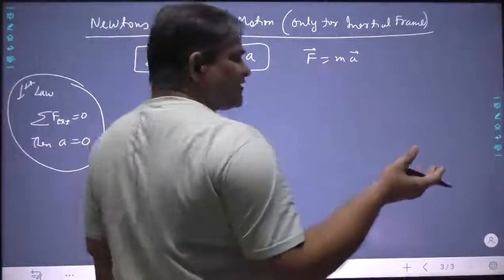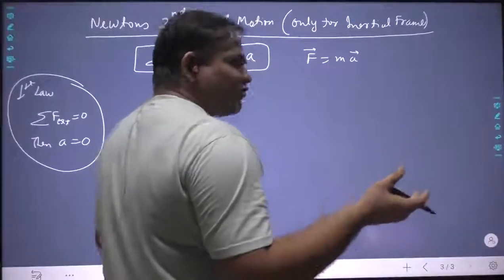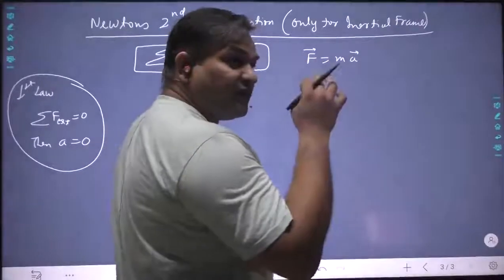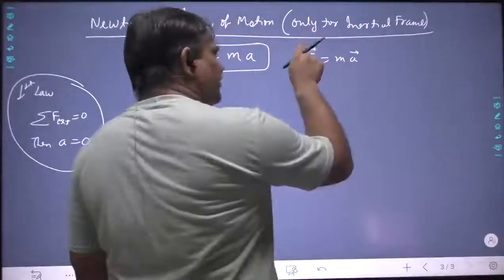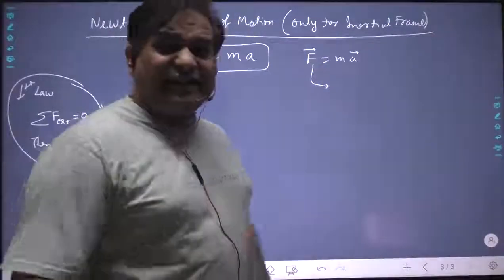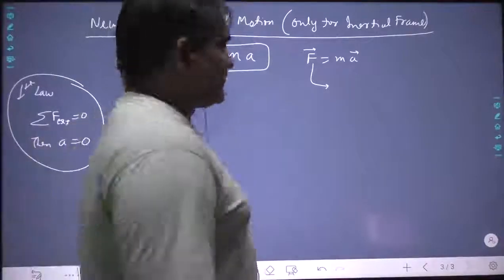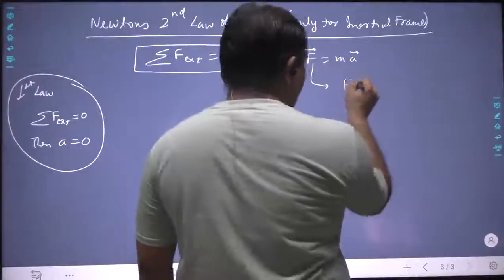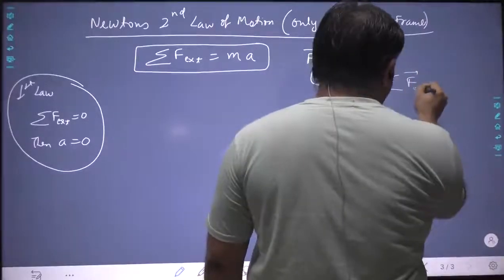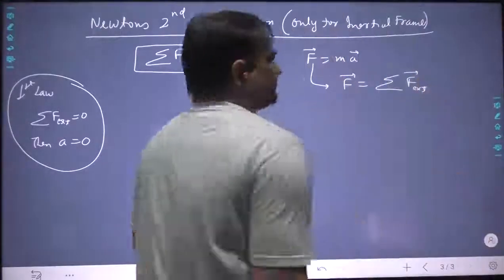See, mass is just a magnitude, a scalar quantity. So direction of force and direction of acceleration are always the same. The force that we write generally in books does not mean just force. That means net sum of all external forces.